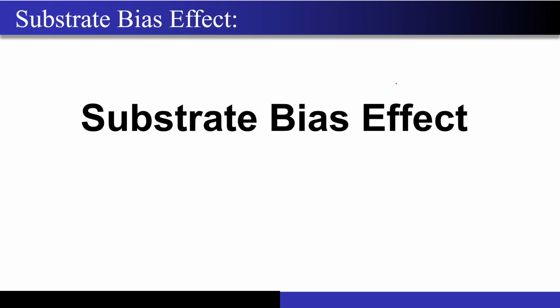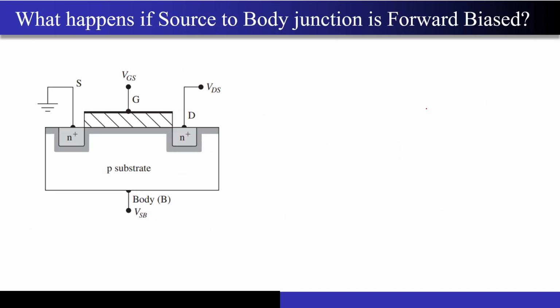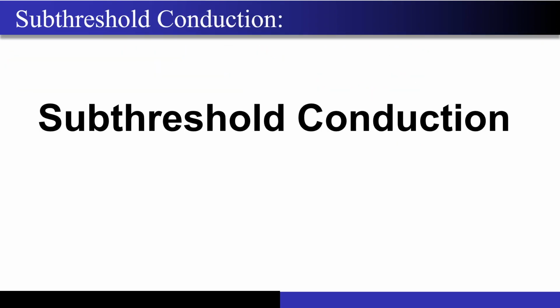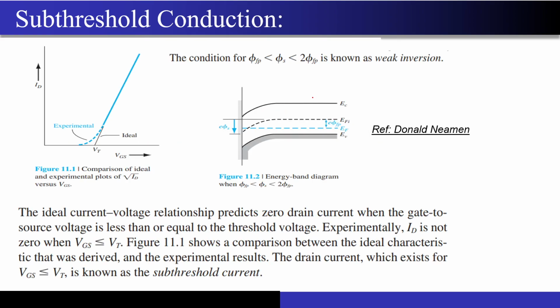Okay, so before moving on to the substrate bias effect, I will cover the subthreshold slope first, because I have a very important question to cover from that concept. Towards the end of this week, sir told us about something called subthreshold conduction. So what is this subthreshold conduction? Let's try to actually understand it.